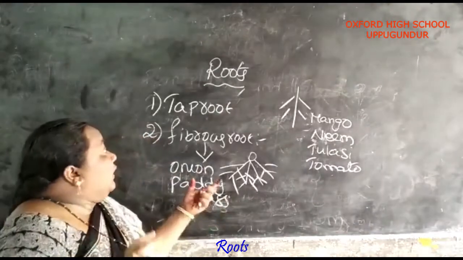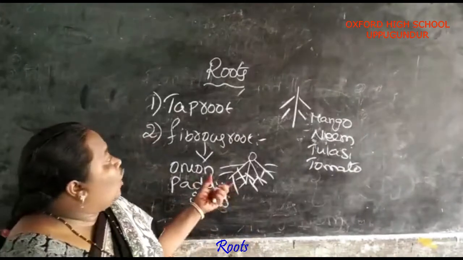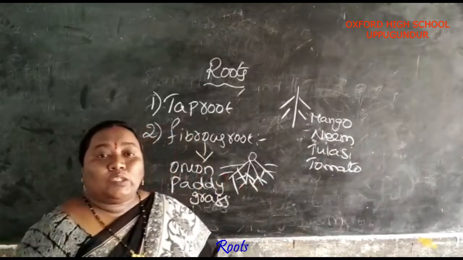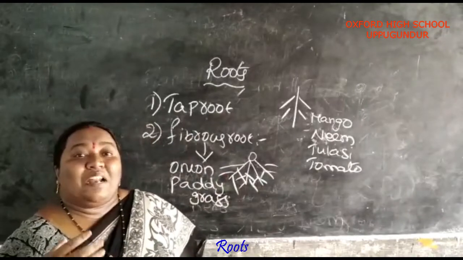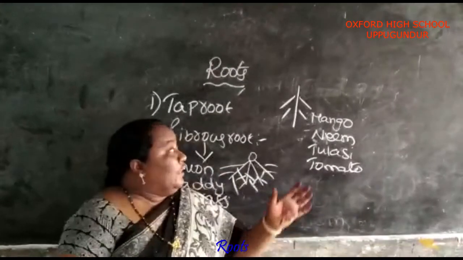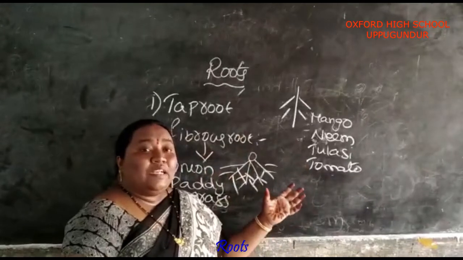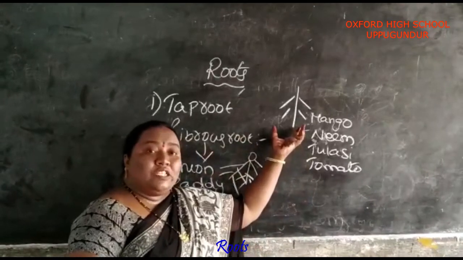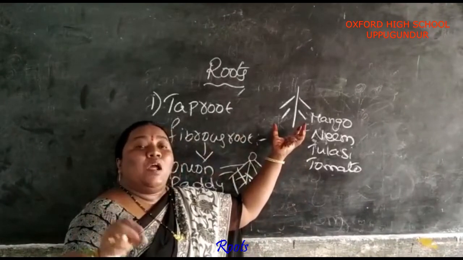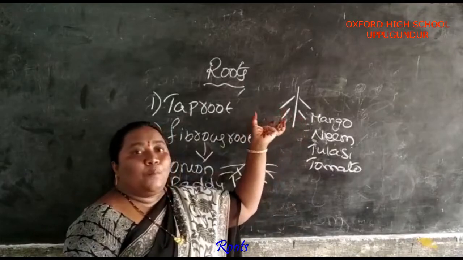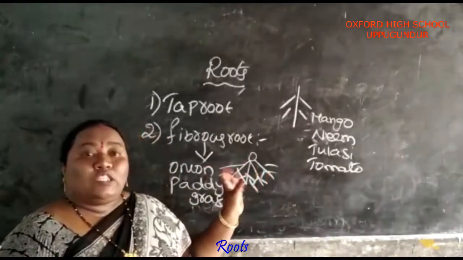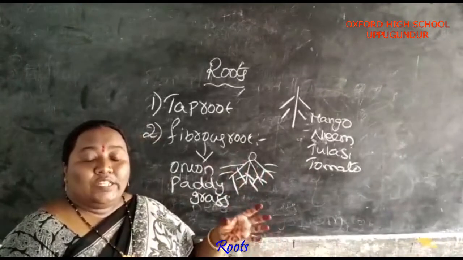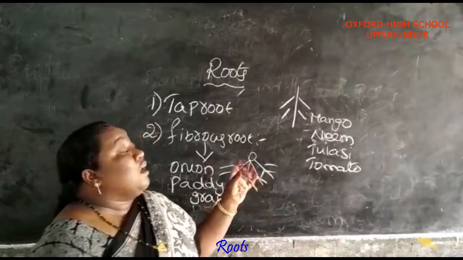The roots absorb the soil, water and minerals present in the soil. The root absorbs all the minerals and water in the soil, and gives support to the plant. The excess food is stored in the roots. Some plants store their excess food in the roots.